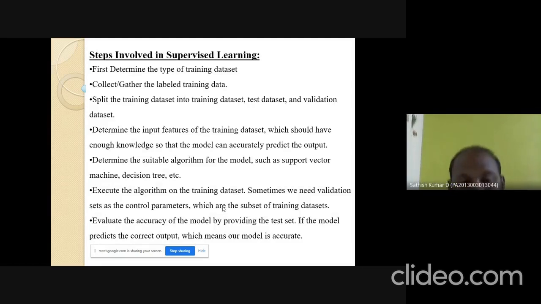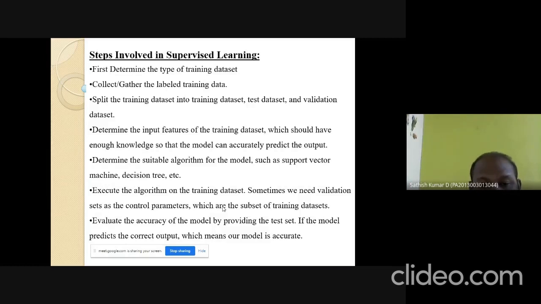Next, determine the input features of the training data set, which should have enough knowledge so that the model can accurately predict the output. That is, we need to train the data set according to the features. Then only it can give the accurate result. Determine the suitable algorithm for the model, such as support vector machines, decision tree, etc. That is, next we need to choose the right method, because in each and every learning method we have so many algorithms. We need to choose the right decision tree algorithm or support vector machine algorithm.